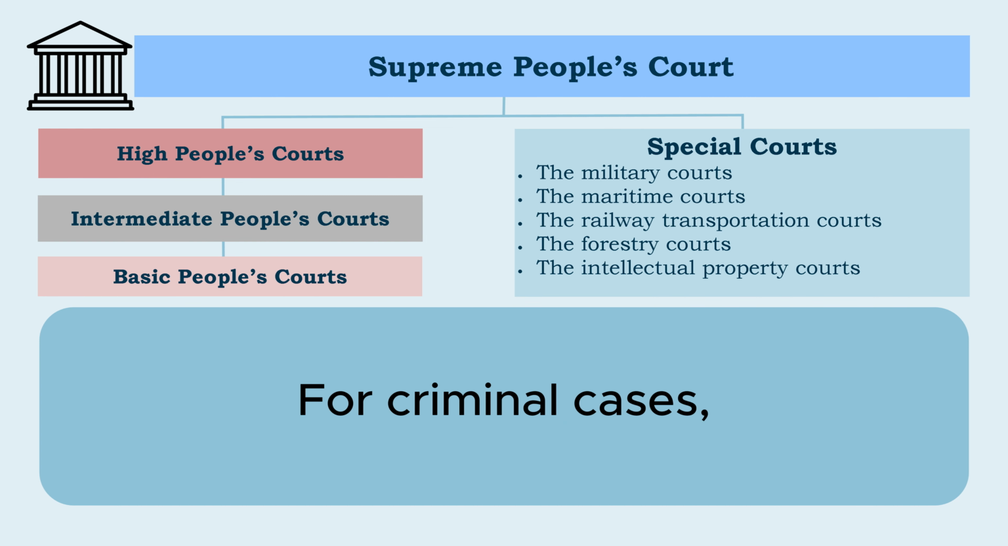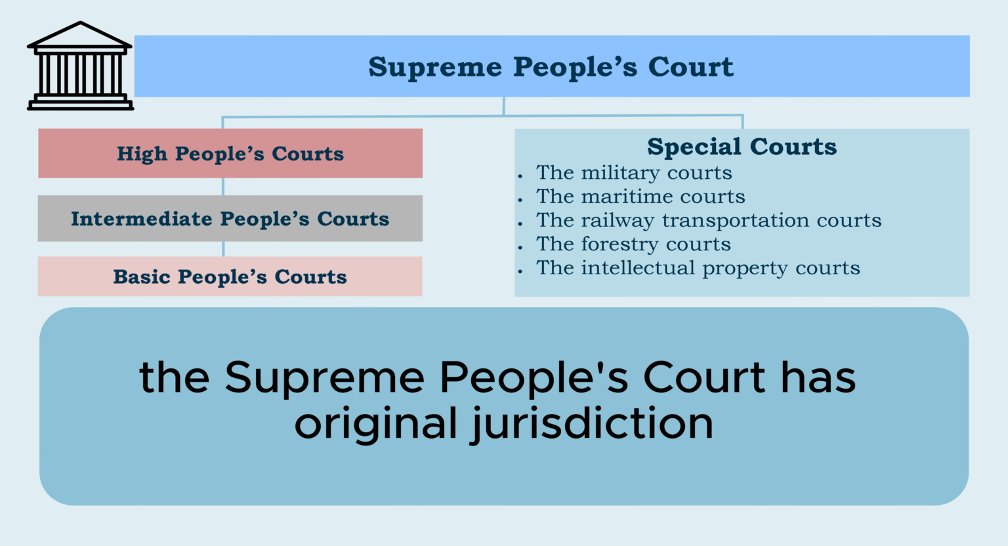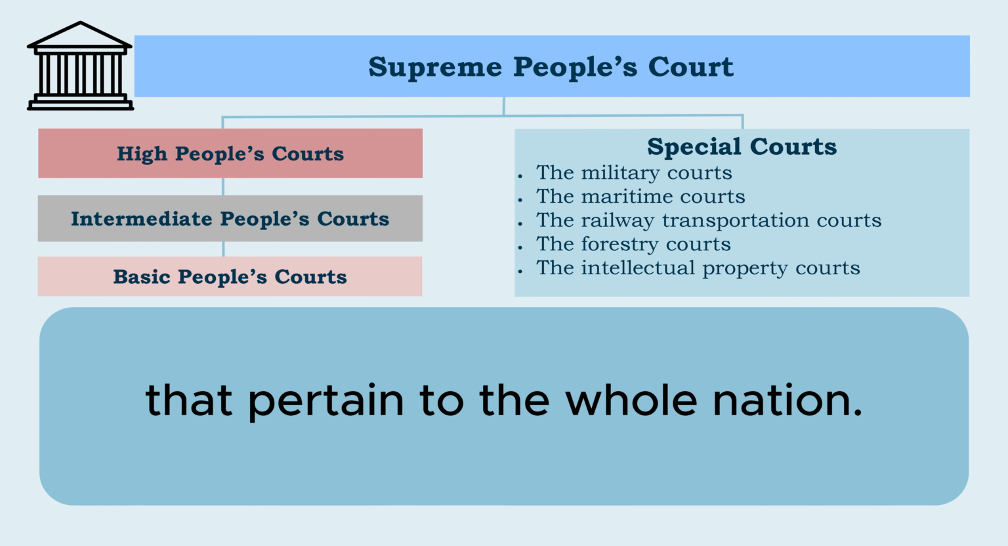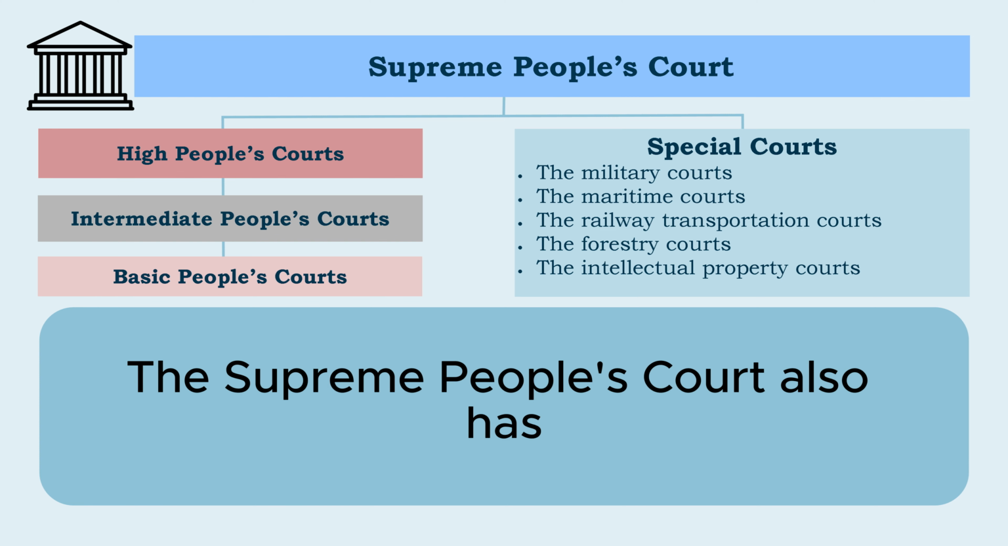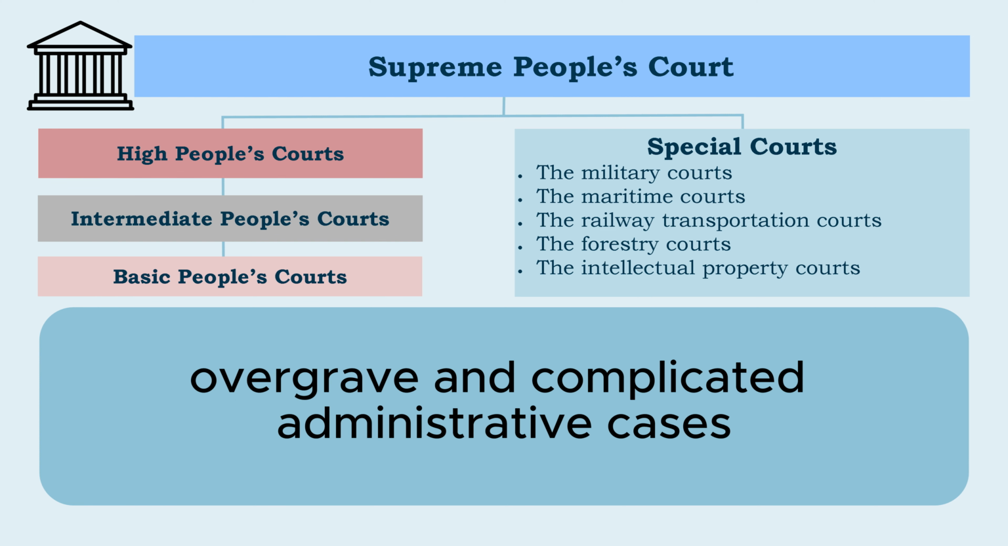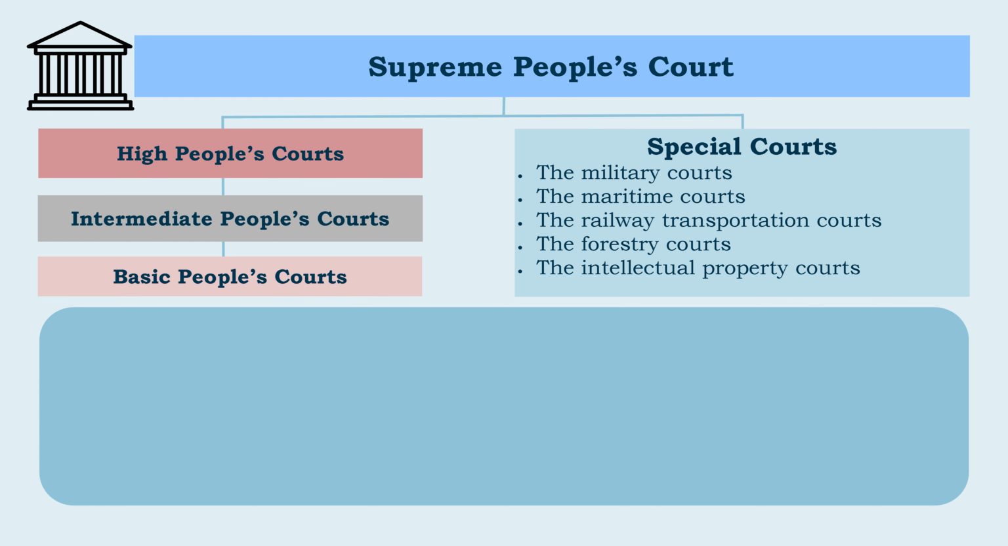For criminal cases, the Supreme People's Court has original jurisdiction over major criminal cases that pertain to the whole nation. The Supreme People's Court also has original jurisdiction over grave and complicated administrative cases affecting the whole country.